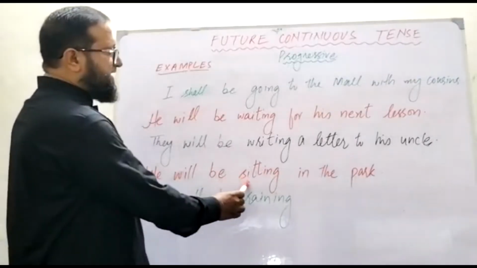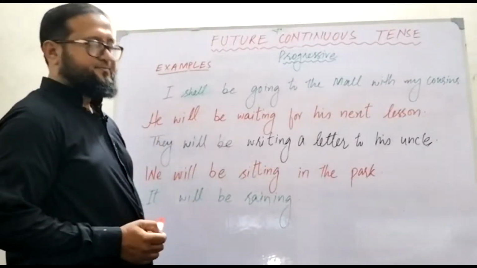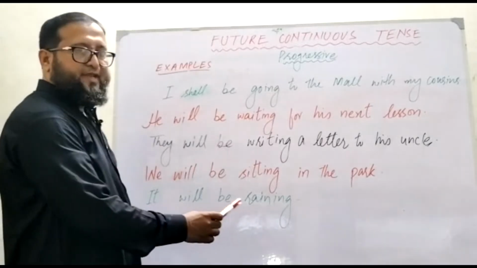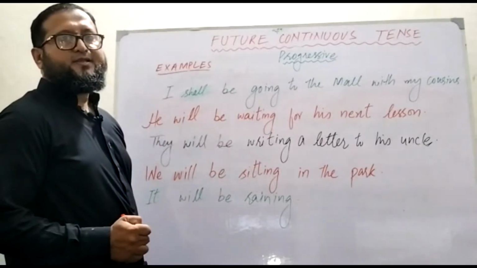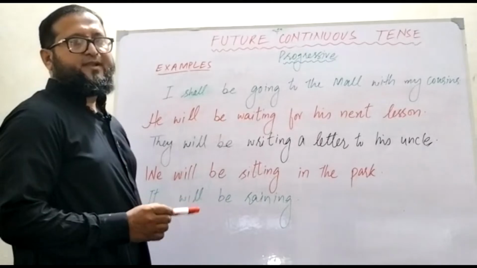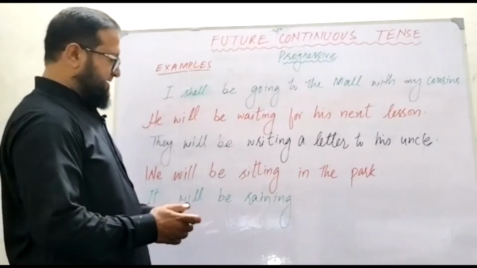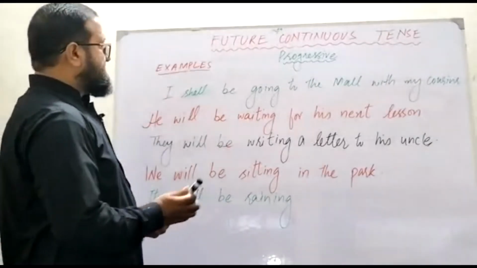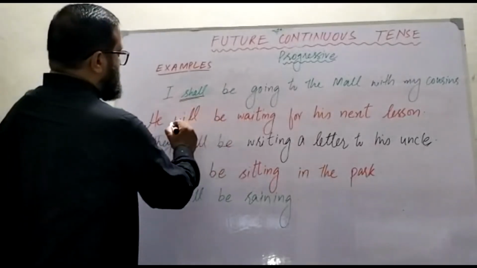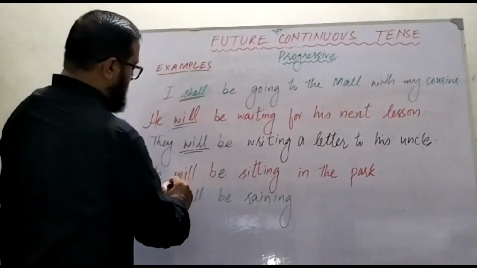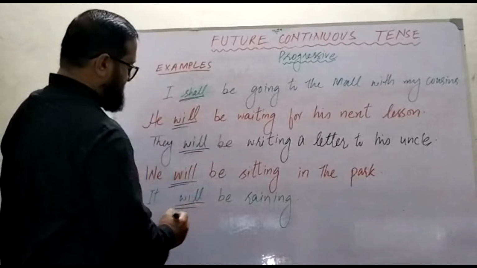We will be sitting in the park. It will be raining. So here you will see something different out of the context. I will tell you later.